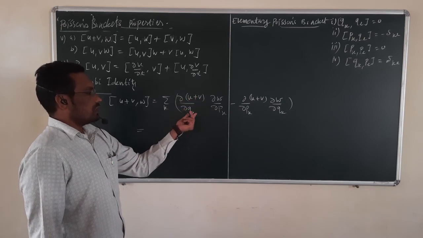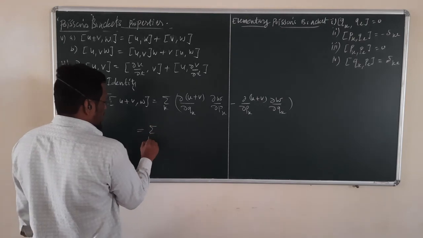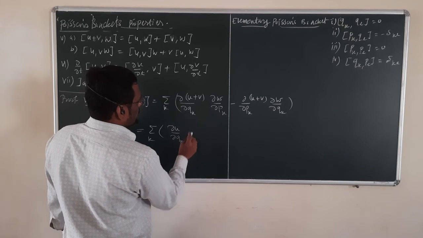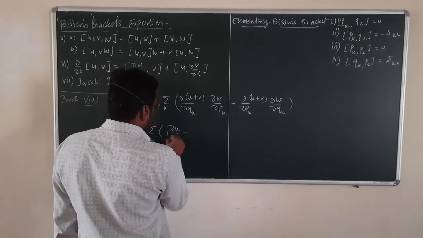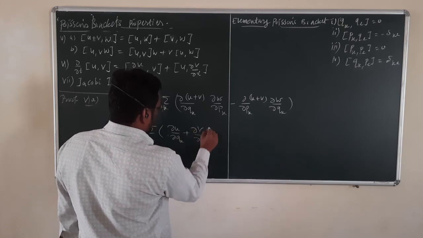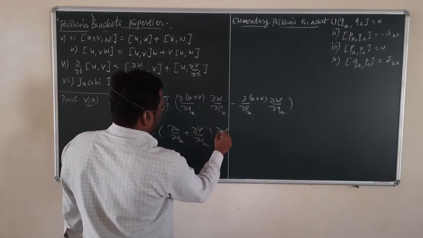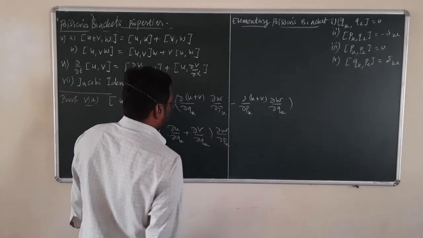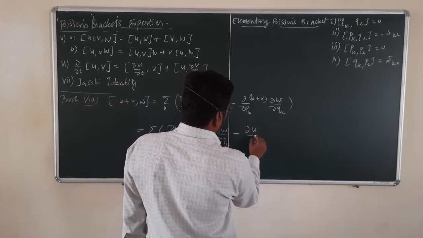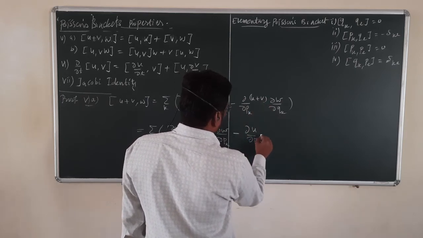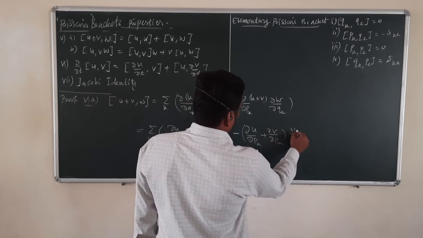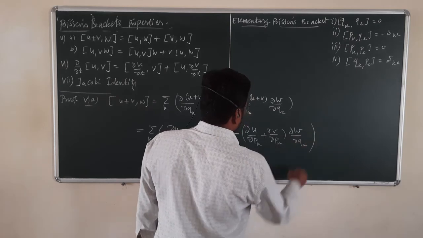Since u and v both are functions of q, we can write this as summation over k of the partial derivative of u with respect to qk, plus the partial derivative of v with respect to qk, multiplied by the partial derivative of w with respect to pk, minus the partial derivative of u with respect to pk plus the partial derivative of v with respect to pk, multiplied by the partial derivative of w with respect to qk.